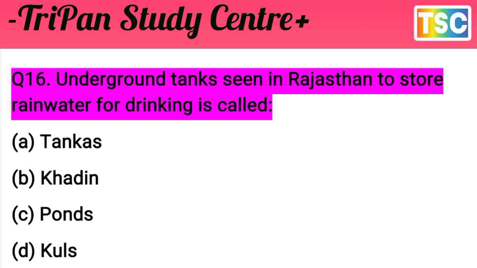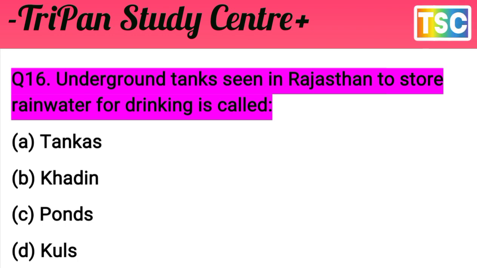The next question on your screen: the underground tank seen in Rajasthan to store rainwater for drinking is called what? The options are tankas, khadin, ponds, and kul. This is a most important question from the exam point of view.